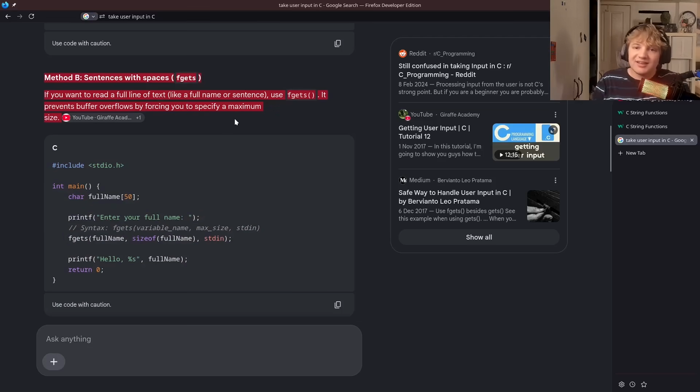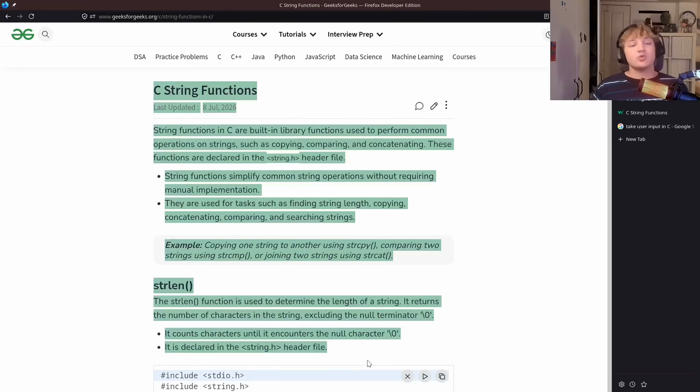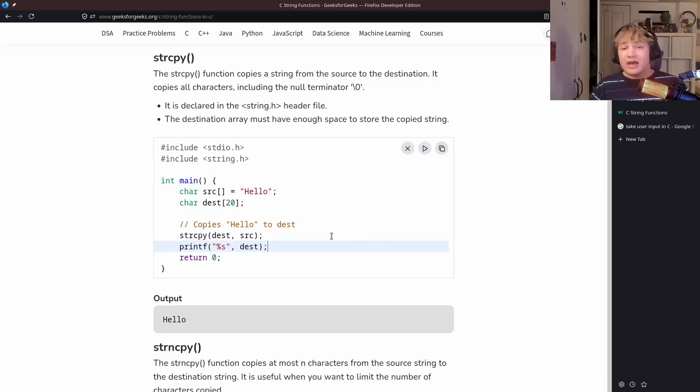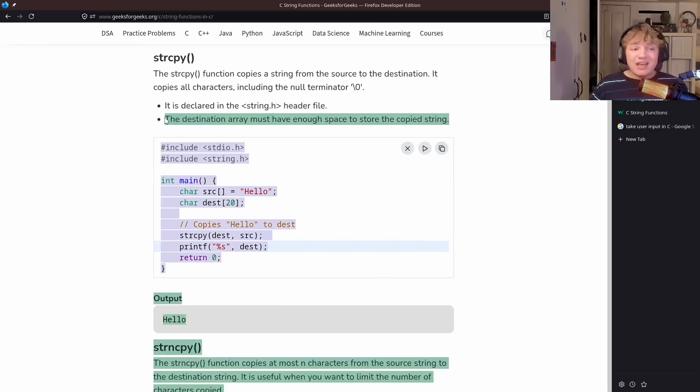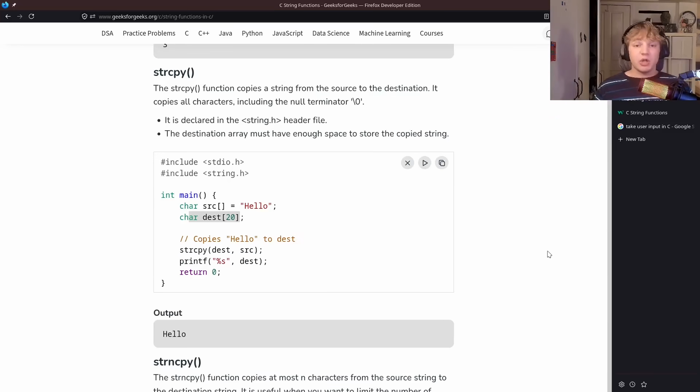Okay. Let's stop talking about user input for a minute, because now we're going to look at C string functions, okay? I'm really excited to learn about this. I want to copy, I want to concatenate, I want to do everything. We're learning so much. I just learned how to copy one string to another. And look, the destination array must have enough space to store the copied string. We're fully safe, guys. As long as we're always guaranteed to know the size of the string at runtime, we are so fine.